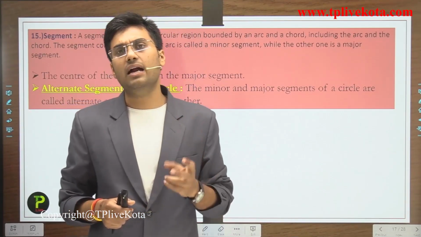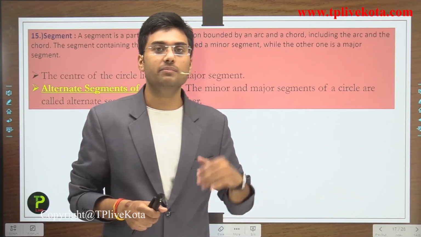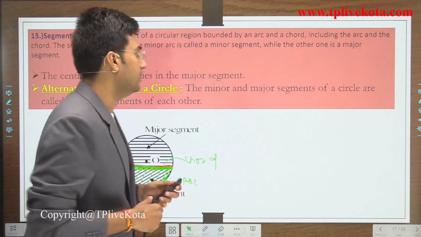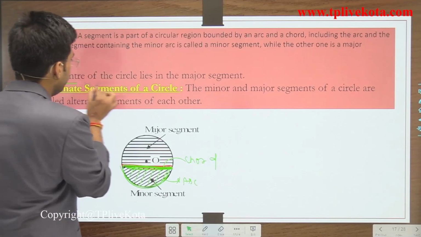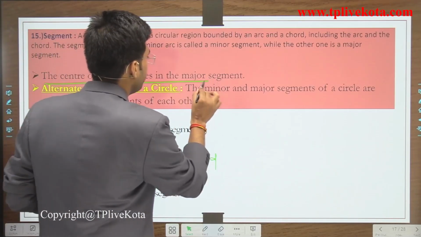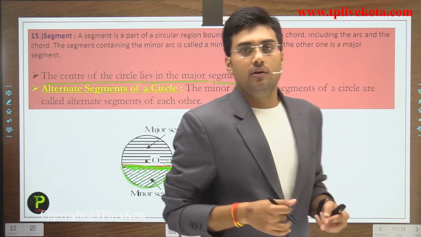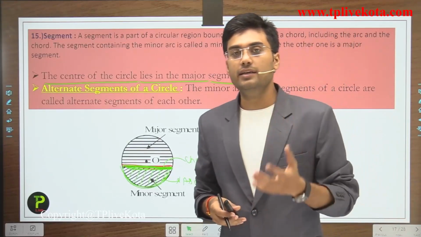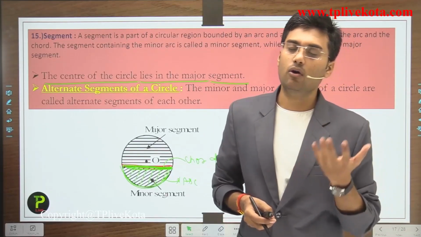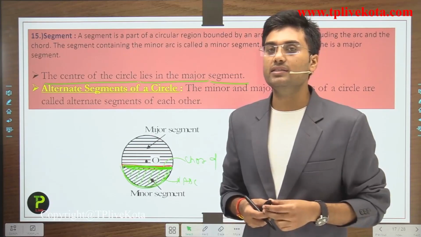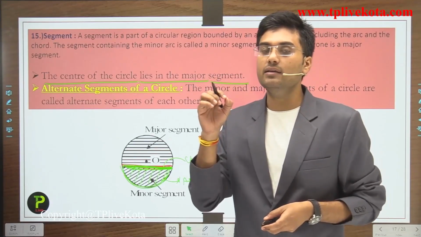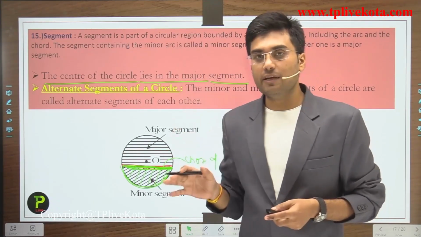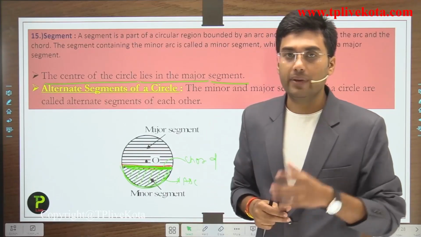So we can say that we have two segments, minor segment and major segment. Clear? Now, the center of the circle lies in the major segment. So by observing the diagram we can say that if the center lies in any one of the segments, then this segment is the major segment.